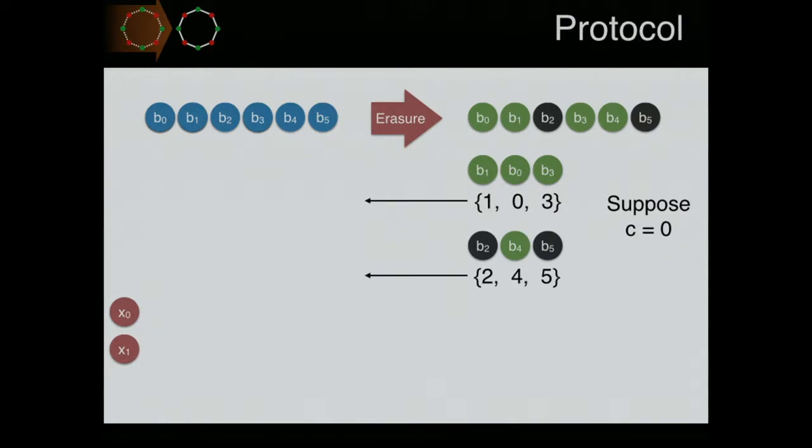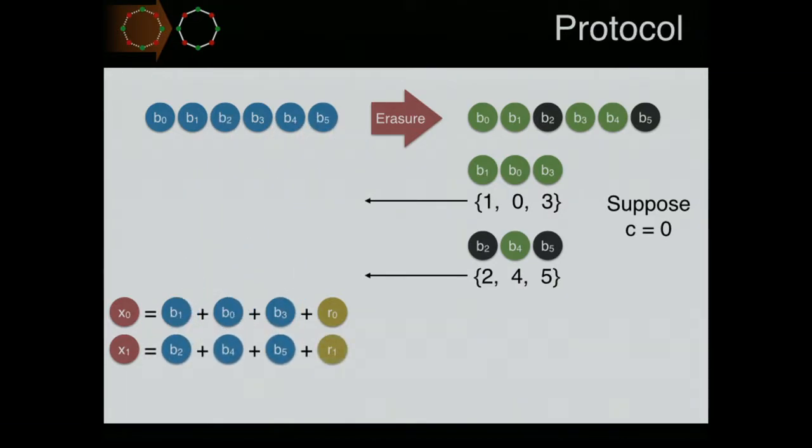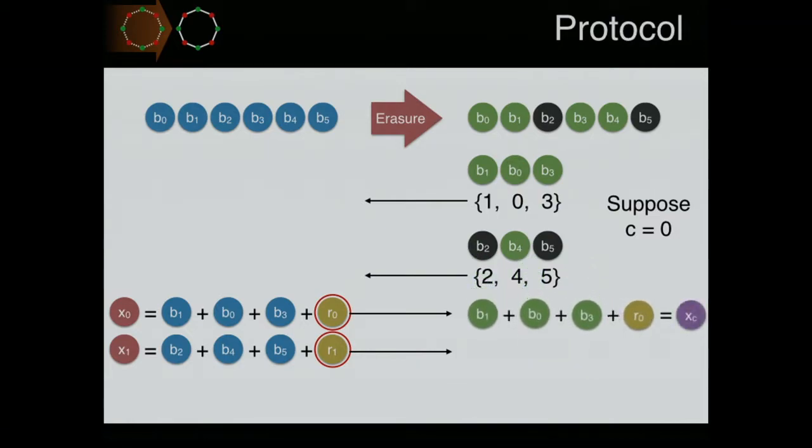The sender sees that the first set comprises indices 1, 0, 3, so it secret shares the secret x0 as b1 plus b0 plus b3 plus a bit r0. Next, it sees the second set as 2, 4, 5, so it secret shares x1 as b2 plus b4 plus b5 plus the bit r1. And now the sender sends these two bits r0, r1 to the receiver. Now we can see that it is easy for the receiver to obtain its secret, because she already knows b1, b2, b3 and knows r0, so she can easily recover the secret x sub C.